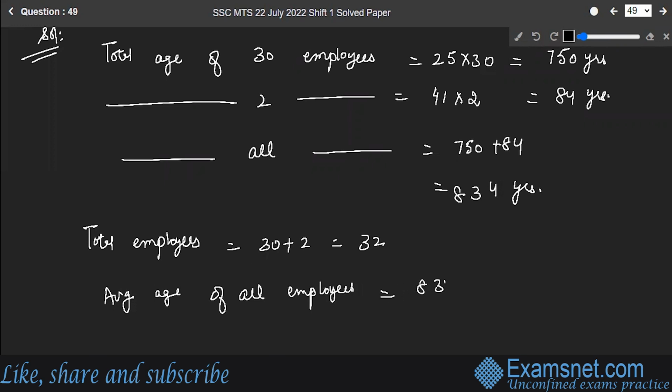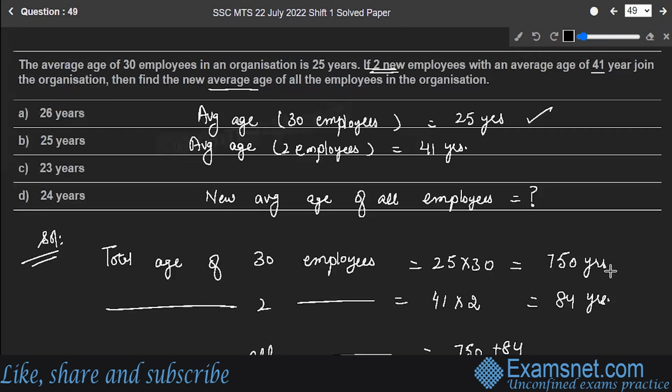That is equal to 832 divided by 32, which gives you 26 years. So the new average age of all the employees in the organization is 26 years. Option A is the correct answer to the question.